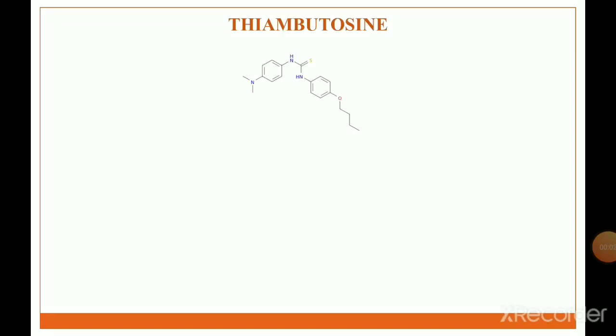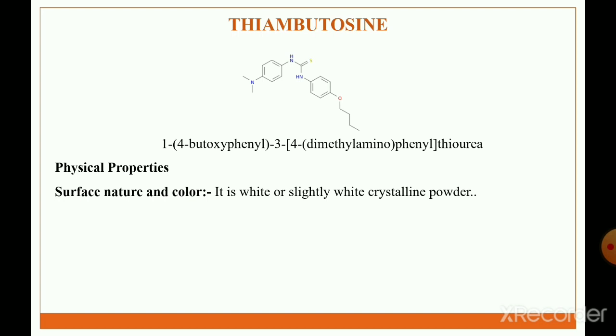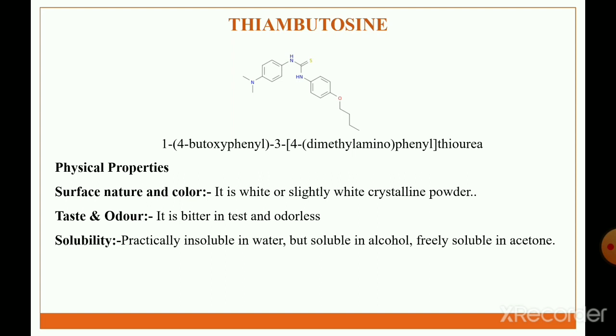Next anti-leprotic agent is thiambutosine. The structure of thiambutosine. IUPAC name: 1-(4-butoxyphenyl)-3-[4-(dimethylamino)phenyl]thiourea. Physical properties: it is a white or slightly white crystalline powder. Taste and odor: it is bitter in taste and odorless. Solubility: practically insoluble in water but soluble in alcohol, freely soluble in acetone.